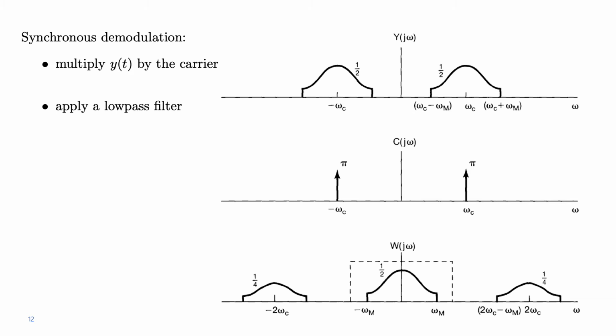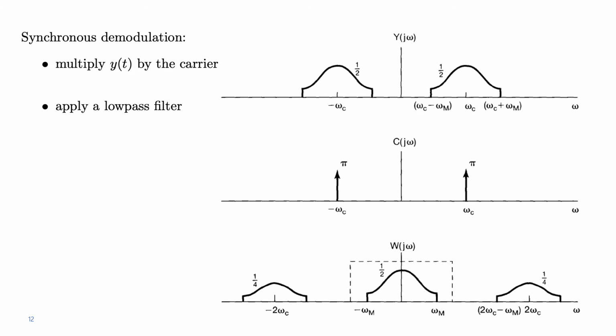So as you see, this operation creates some replicas at high frequencies because the spectrum of y, which was around omega c, goes up to 2 omega c and down to 0. And the other one, which was around minus omega c, goes up to 0 and down to minus 2 omega c. The result is the W of j omega that you see at the bottom right.